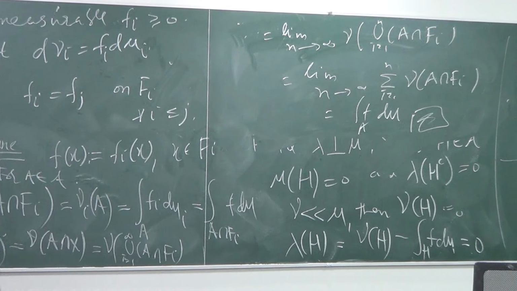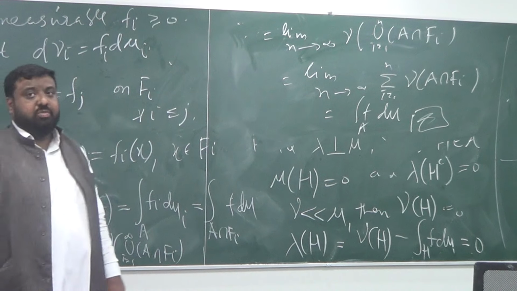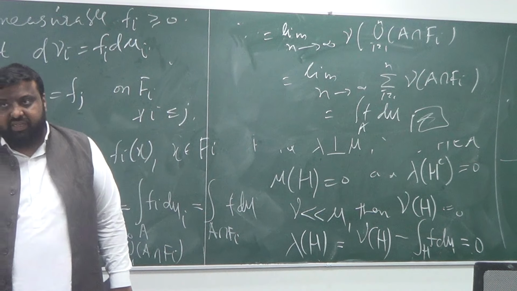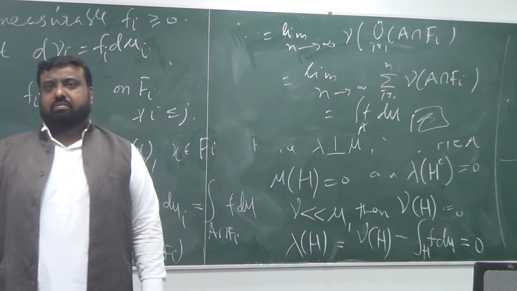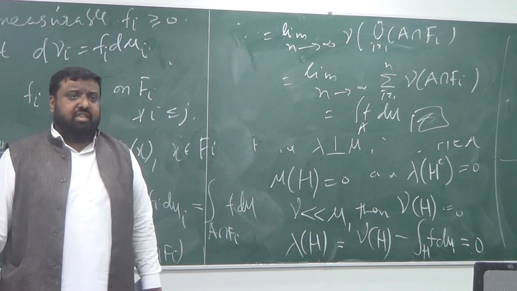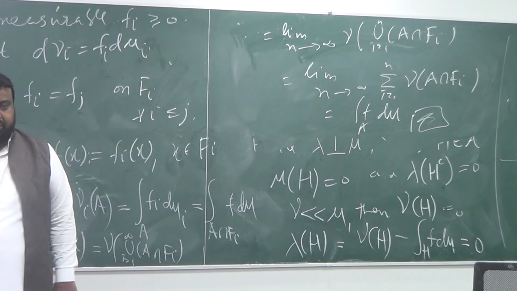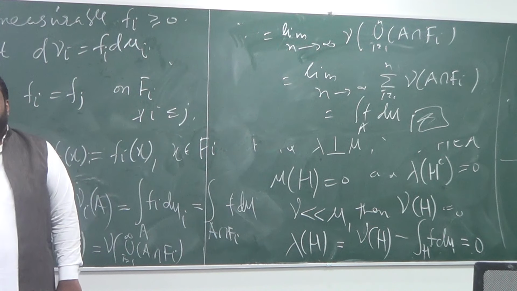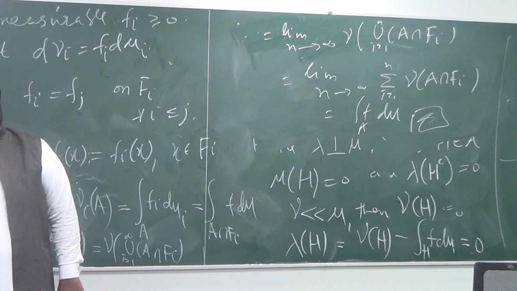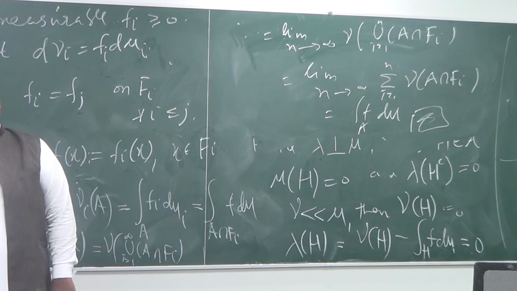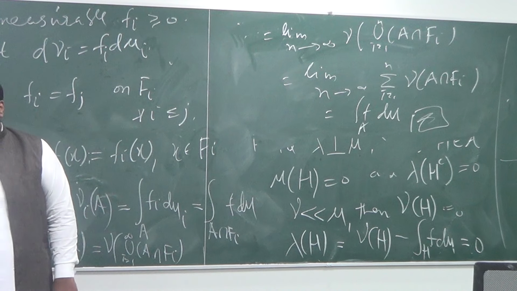So what this Radon-Nikodym Theorem is telling us is that if you have a sigma-finite measure that is absolutely continuous with respect to a finite measure, then you can always find the Radon-Nikodym derivative, in such a way that one measure can be written as the integral of the derivative. Right? That's it.